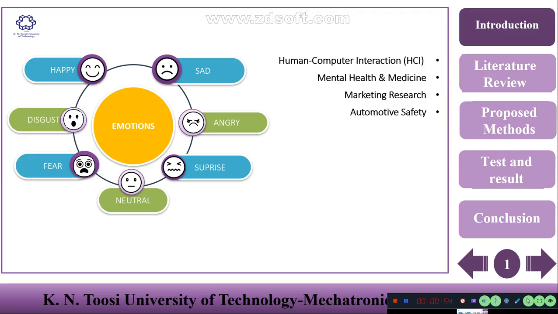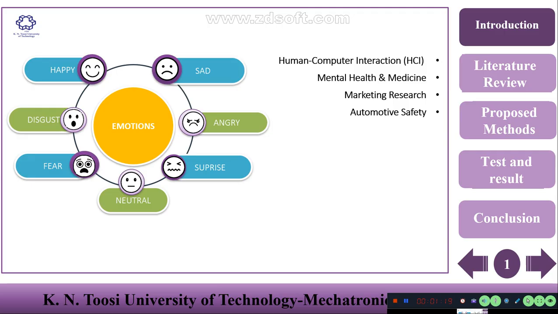But why is this so important? The applications are vast. In human-computer interaction, it can create more empathetic AI assistants. In mental health and medicine, it can help monitor patients' emotional state. In marketing research, you can detect people's emotions while they are buying something or doing other things.